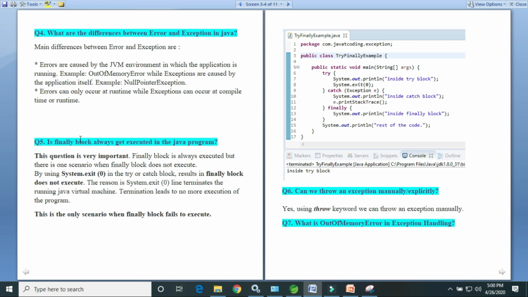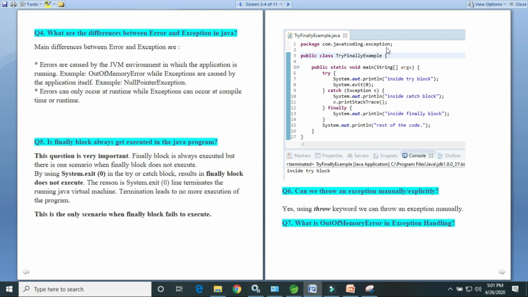Next: is the finally block always executed in a Java program? This is a very important question. The finally block is always executed, but there is one scenario when it does not get executed. Using System.exit(0) in the try block or catch block results in the finally block not being executed, because System.exit terminates the running Java virtual machine. Termination leads to no more execution of the program.